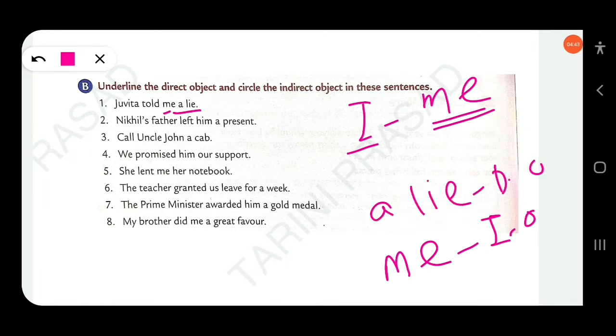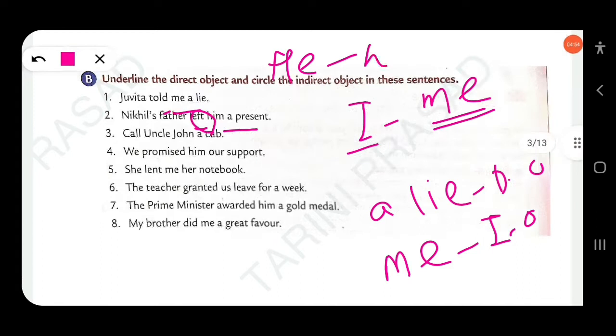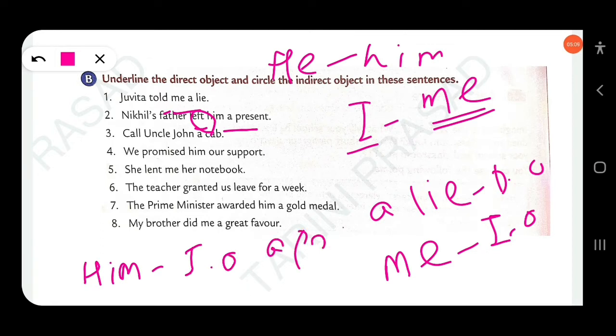Then next, "Nikhil's father left him a present." Similarly here, him and a present. Him is the object of he. He is a subjective personal pronoun, him is an objective personal pronoun. So him is the indirect object, and a present is the direct object.